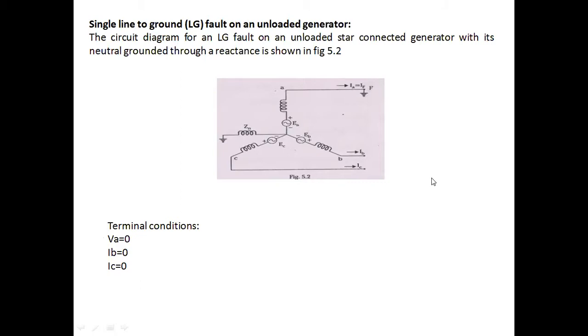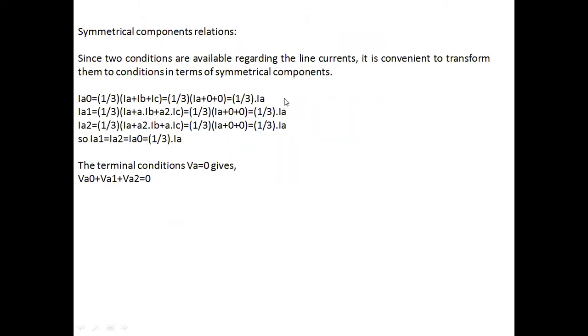From this diagram, let us write the symmetrical component relations. Since two conditions are available regarding the line currents, it is convenient to transform them to conditions in terms of symmetrical components. When I say symmetrical components, it may be with respect to voltage or with respect to current. Now let us write the IA0, IA1, IA2 values. We already derived the equations of IA0, IA1, IA2 in the second module.